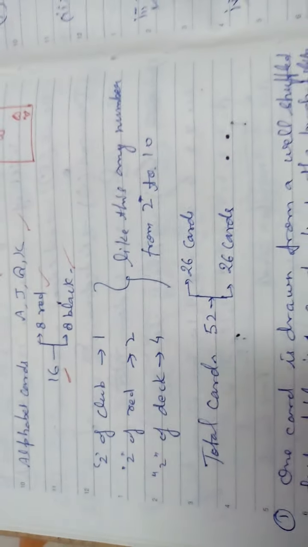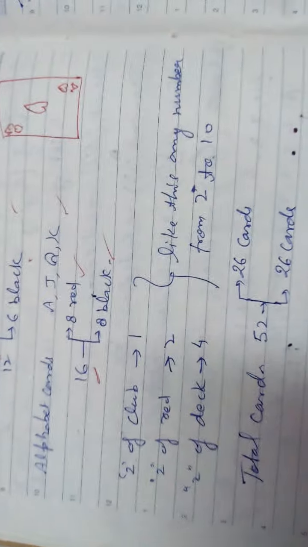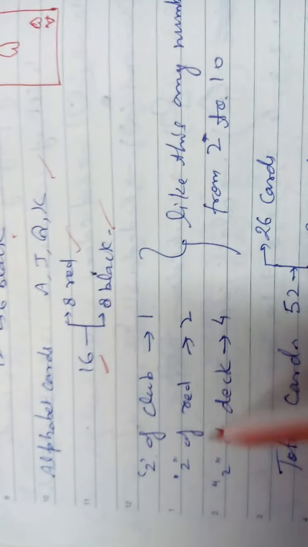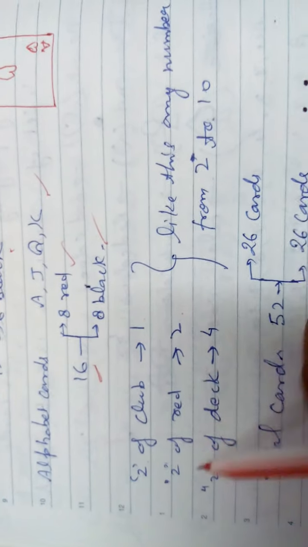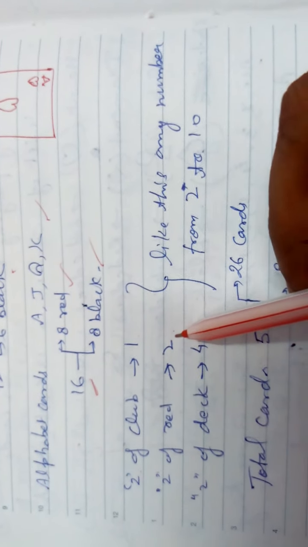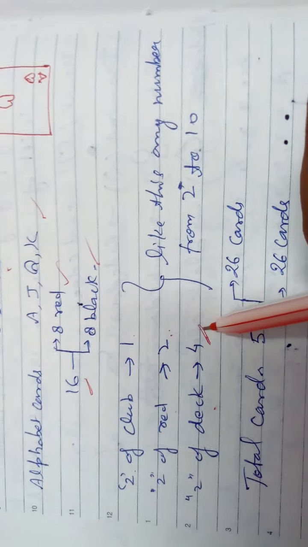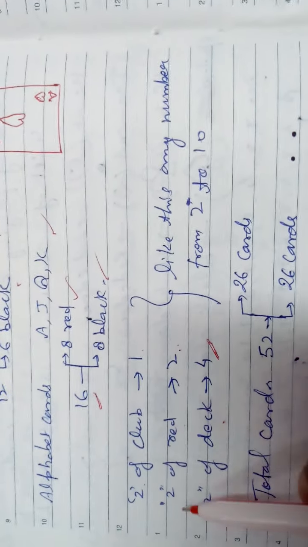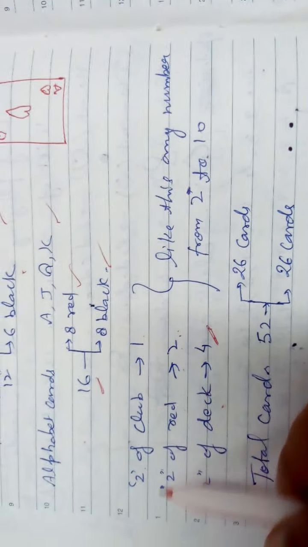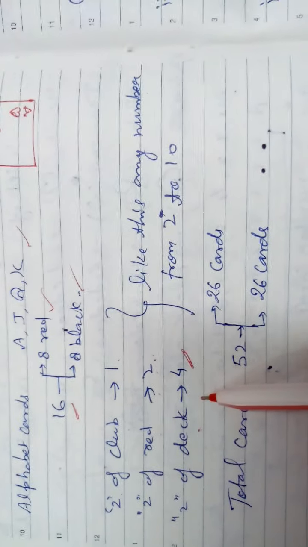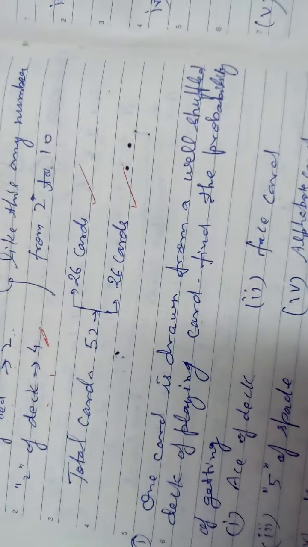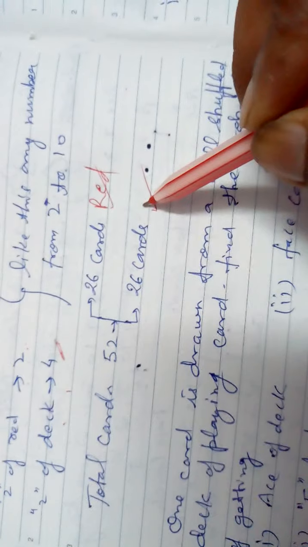And number cards you read like 2 of club, 1 card. 2 of red color means there are 2, the 2 of heart and diamond. 2 of deck, deck means whole 4 sets, there are 4 cards of 2. Like this, any number: 5 of red means 2, 5 of heart 1, 5 of deck 4, in which 5 is written, 5 number card. Total cards 52, 26 red cards and 26 black cards.